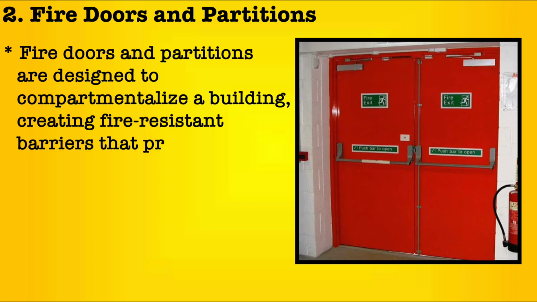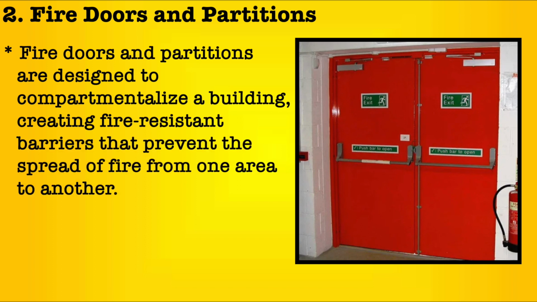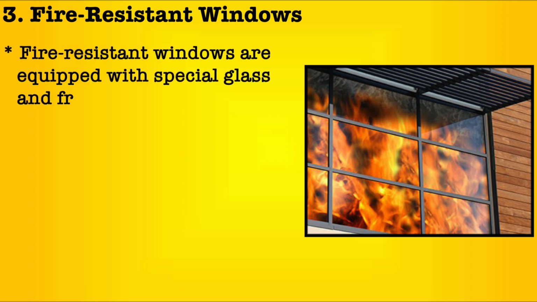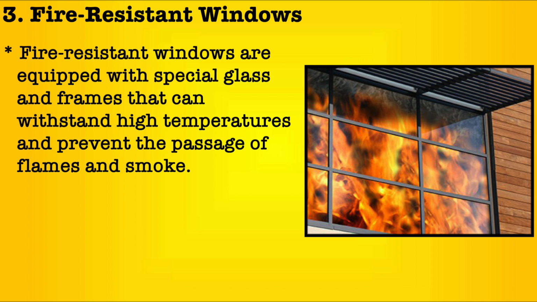Fire doors and partitions are designed to compartmentalize a building, creating a fire-resistant barrier that prevents the spread of fire from one area to another. These doors or partitions are constructed with fire-rated material and a self-closing mechanism. Another one is fire resistant windows. So what are fire resistant windows? Fire resistant windows are equipped with special glass and frames that can withstand high temperatures and prevent the passage of flames and smoke.